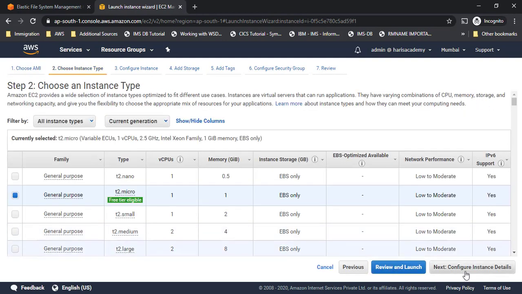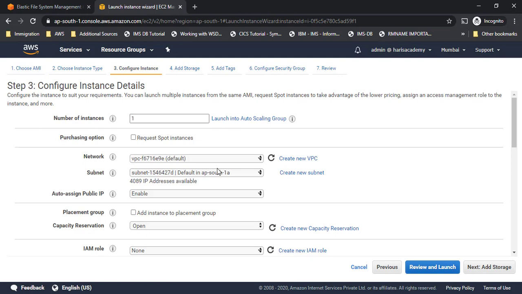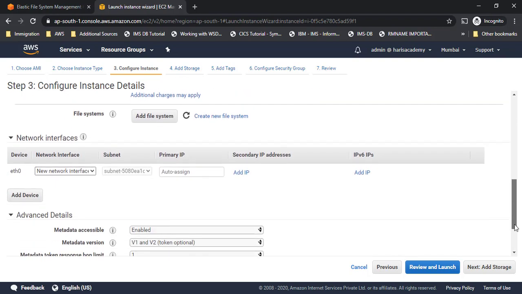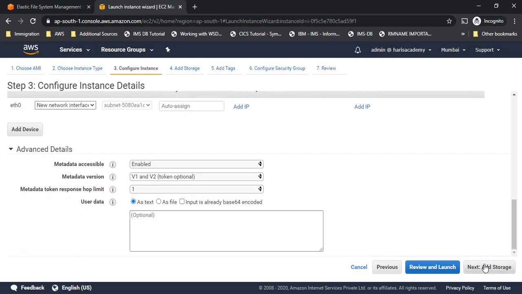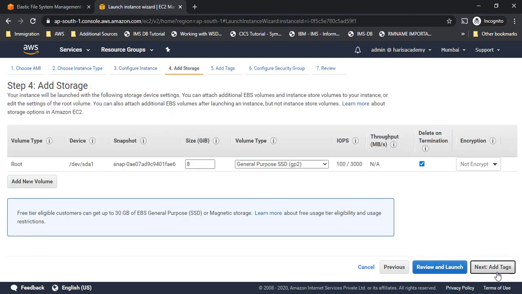Next I'll go to instance details. Everything looks fine. Here I have to change it to AP South 1B. This is what I have to change, because this is the second instance where I wanted to have it in another availability zone, just to see whether our EC2 will be able to access EFS or not if it is in another availability zone. Let me add storage. This will be the same. Add tags.